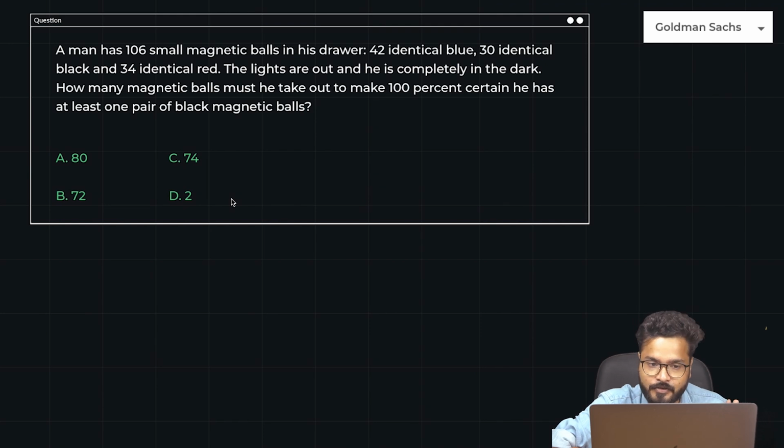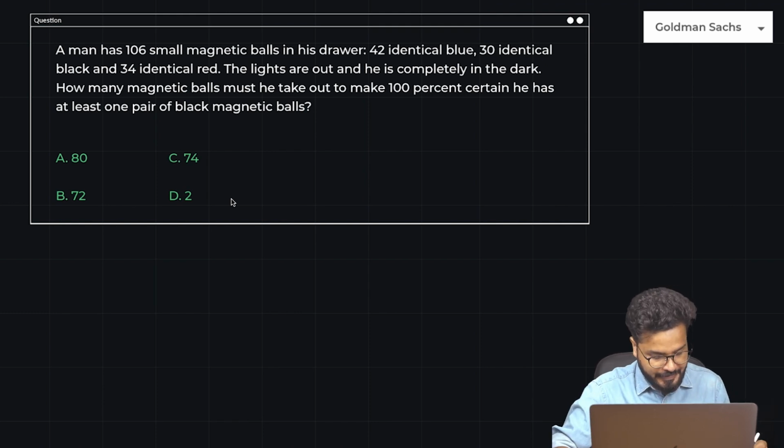This is a very logical question. Though it looks like a probability or a permutation or a combination problem, it also has a different sort of reasoning part with it. We'll definitely do that, but I just want you to pause the video and start doing this on your own once.